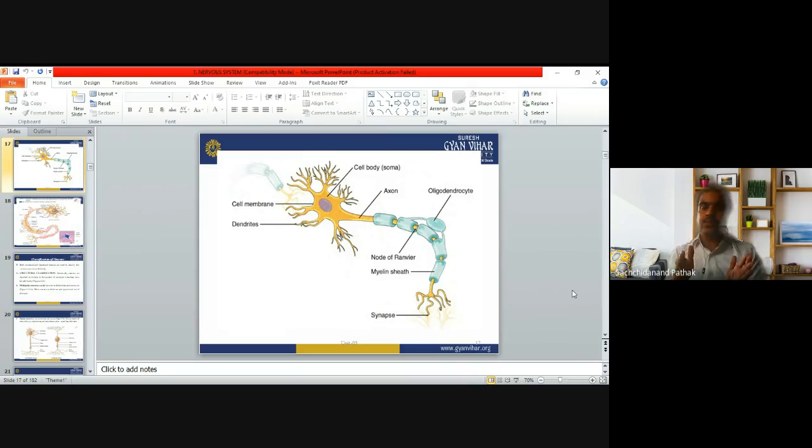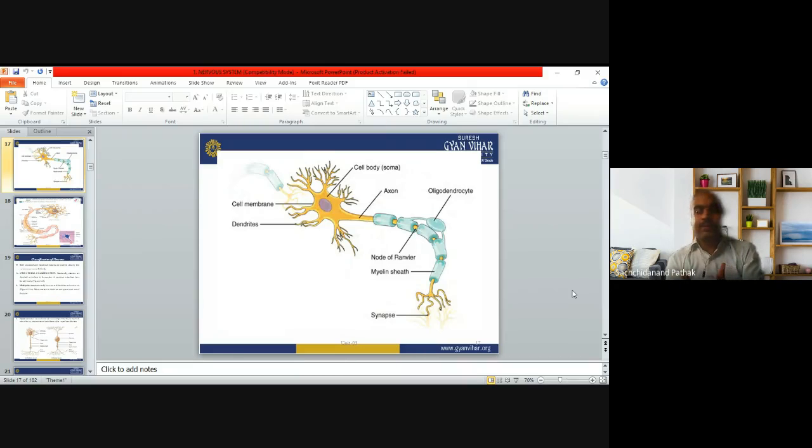And when the signal goes to the end of the terminal, there is a synapse. And I already told you, synapse is the site between two neurons, between the neurons and cells. So it can be between two neurons, or between a neuron and another cell. It can be target cells: when the neuron releases the neurotransmitter, it will bind to the cell and produce the action.